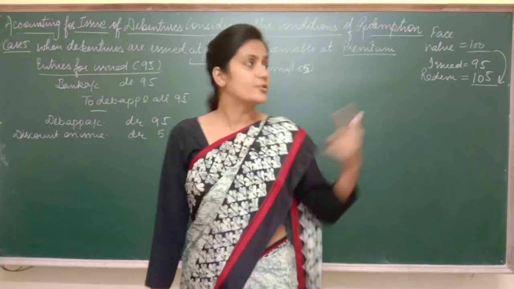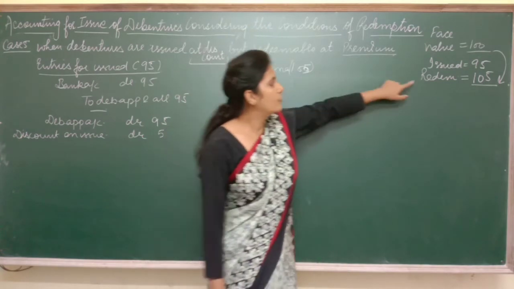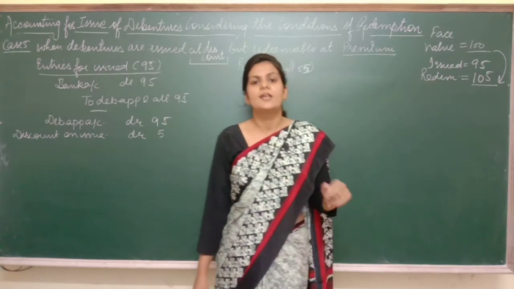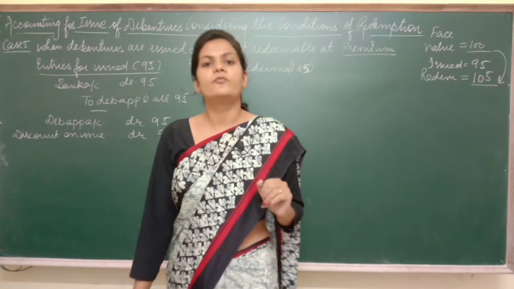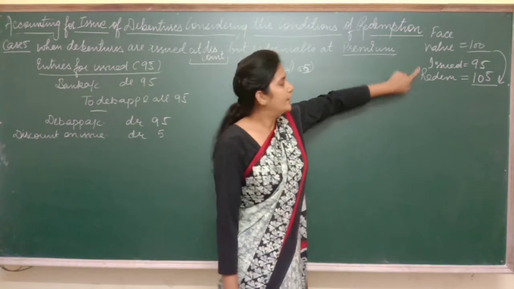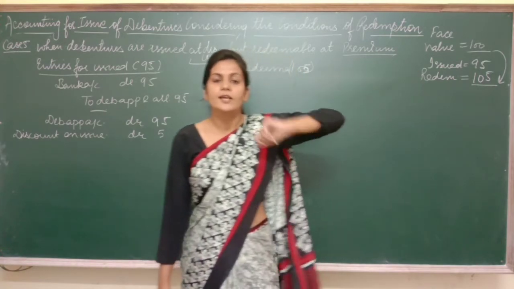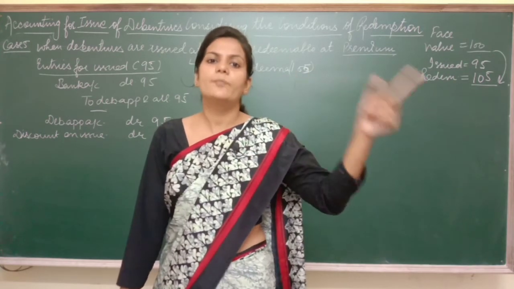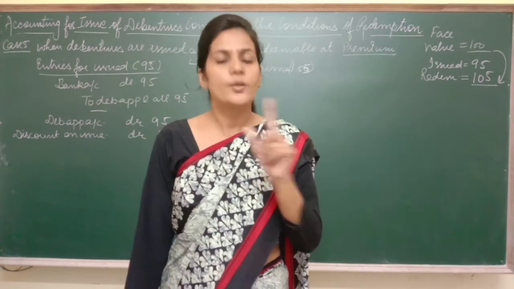So how much loss on issue? How much extra do we have to pay at the time of redemption? We have to pay rupees 5 extra. See, many students get confused. How? They think that issue was at 95 and redemption is at 105, so the loss will be 10 rupees, that the extra money we have to pay at the time of redemption is 10.